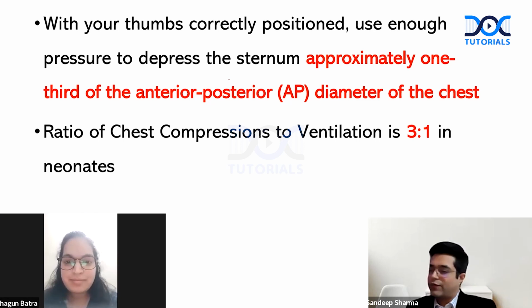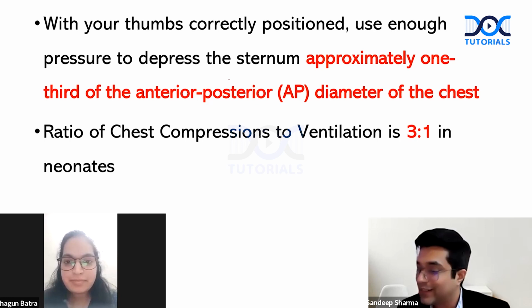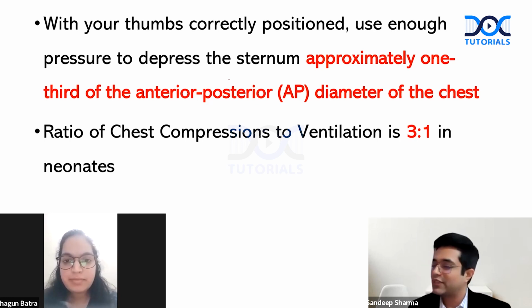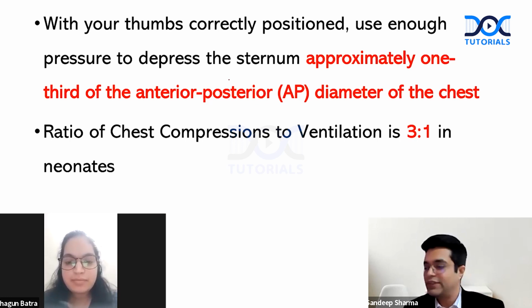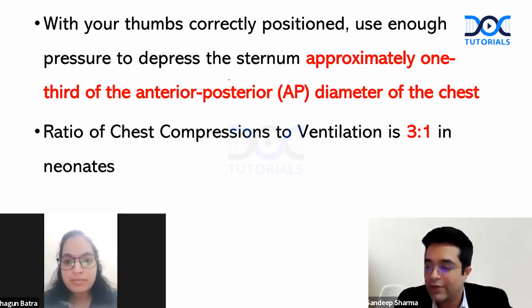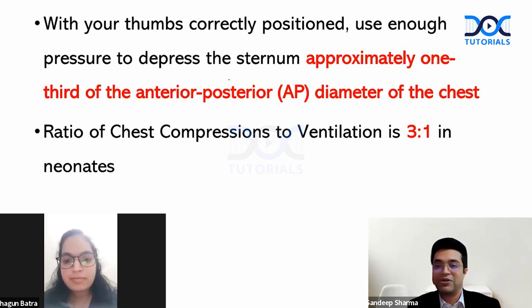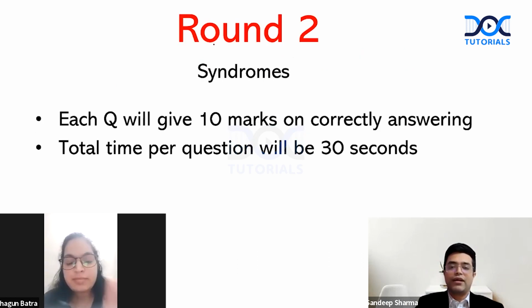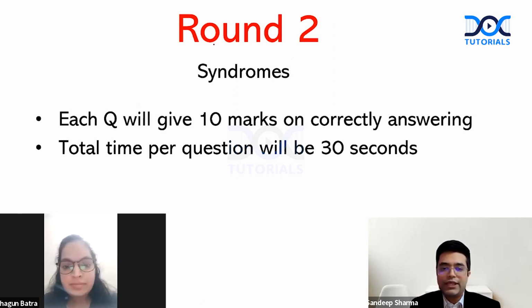So at the end of round 1, everybody has scored at least, you all have opened your accounts. 2 of them have got +5, the other 4 have got +10, and evidently all of you are very well prepared. So I think there will be a need for a tiebreaker also. So let us move to round number 2. Round number 2 will be related to syndromes. For each question, you have to just give the answer to that question.